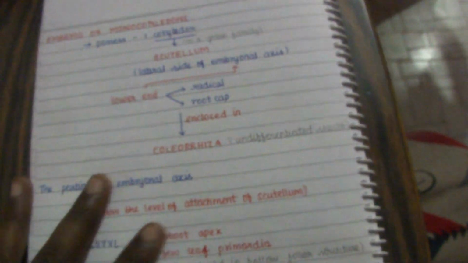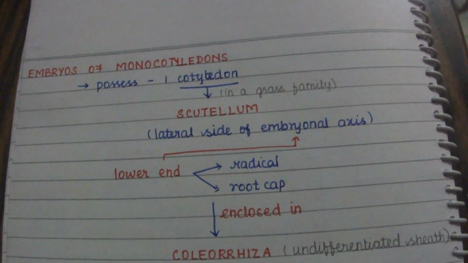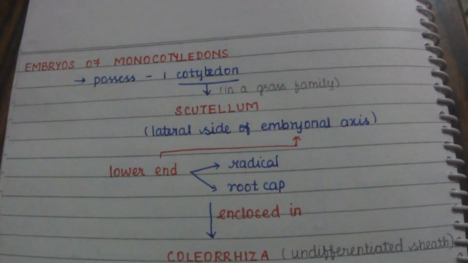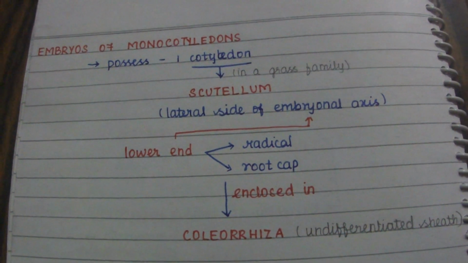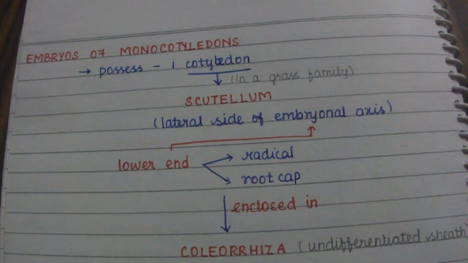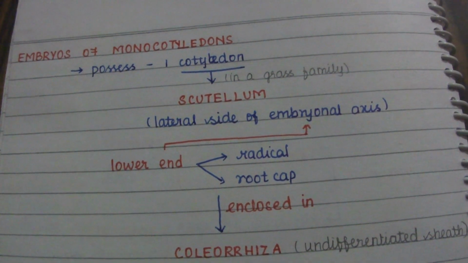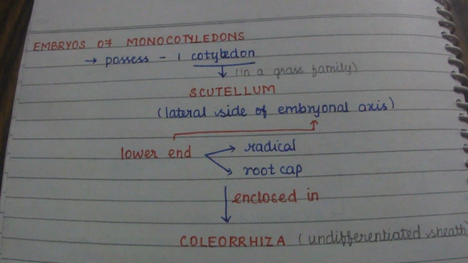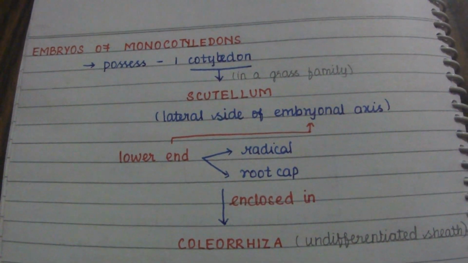Now the embryos of monocotyledons. When we take the embryo of a monocotyledon, it does not have two cotyledons as dicot plants do, but has only one cotyledon.